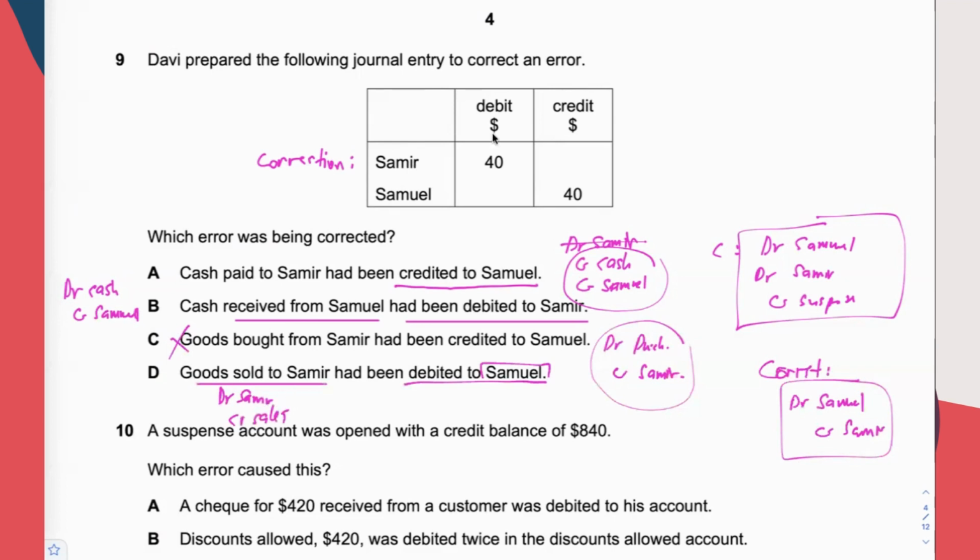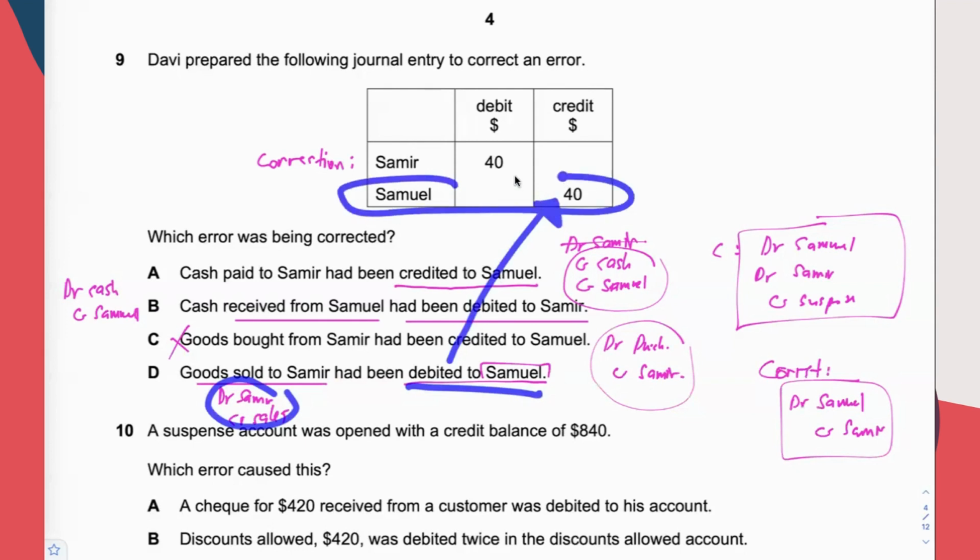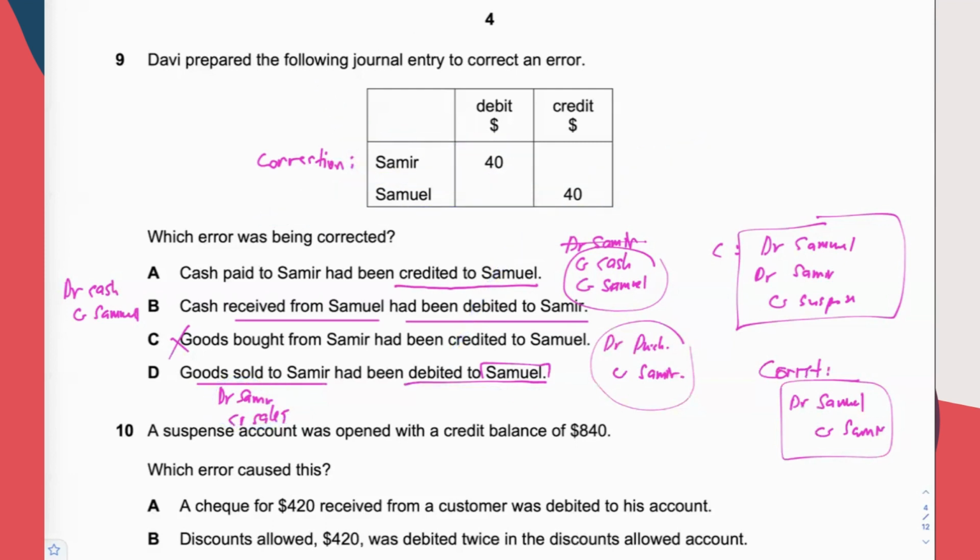Supposed to debit Samuel and then credit sales, but they debited Samuel. So to correct it, we credit Samuel to remove their mistake, and then debit Samuel to help them record correctly. So answer is D. Honestly speaking, this question not very challenging, but it is very time consuming. You have to go through everything, otherwise you cannot find the answer.